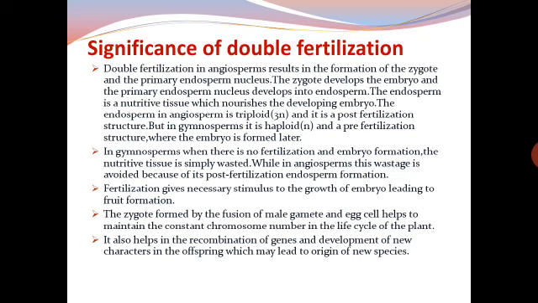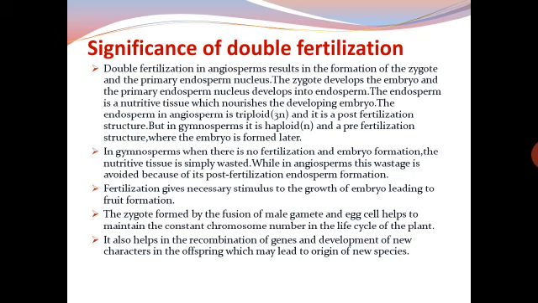We will start first with the significance of double fertilization. As I told you, double fertilization in angiosperm results in the formation of the zygote and primary endosperm nucleus.